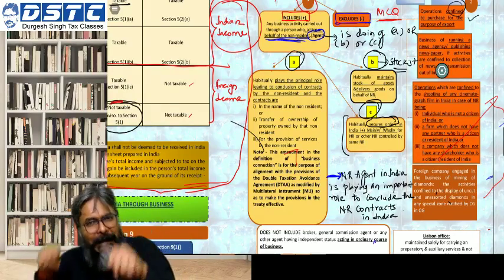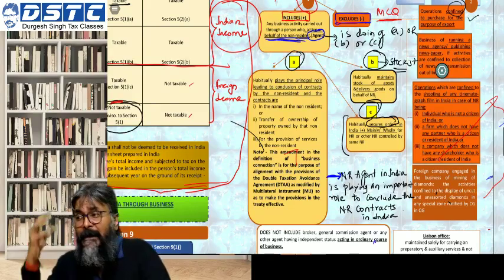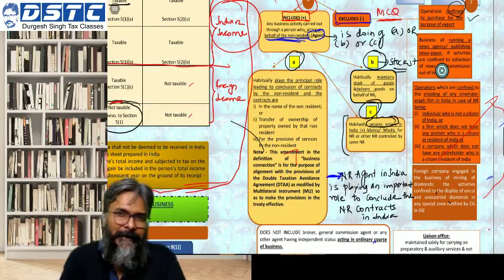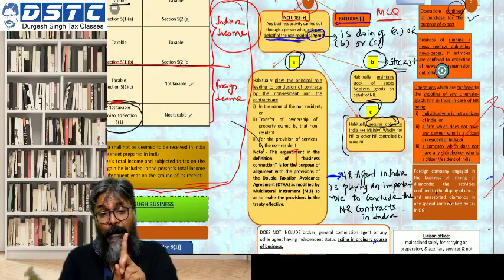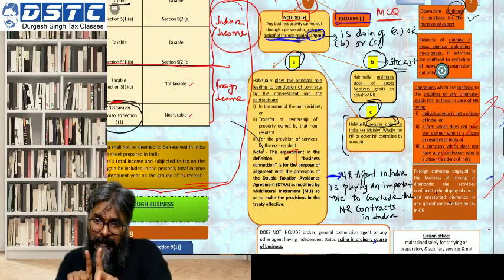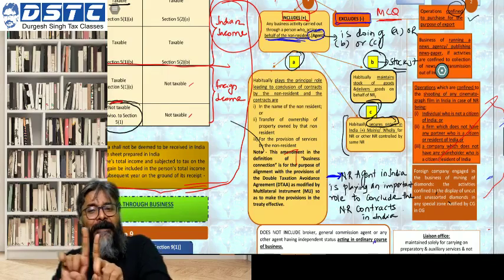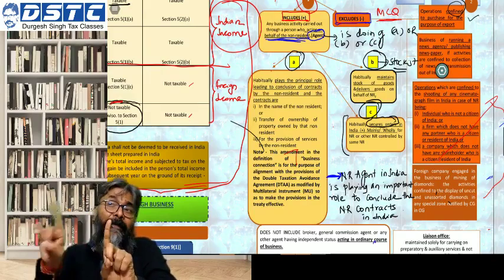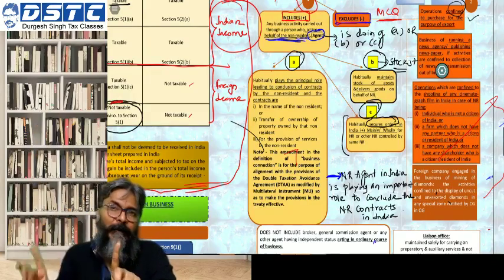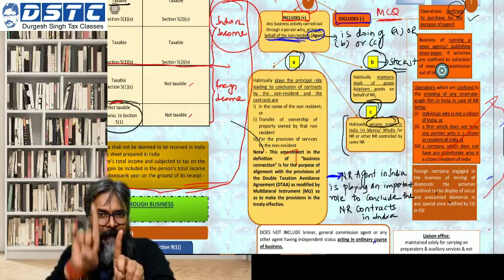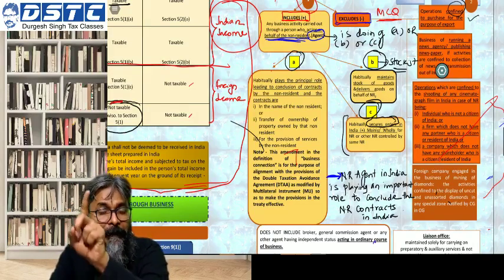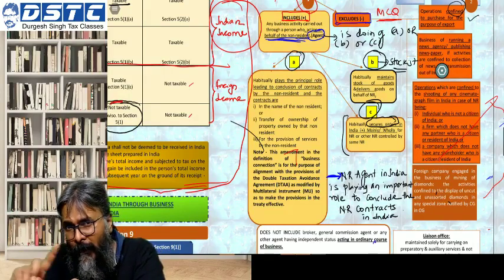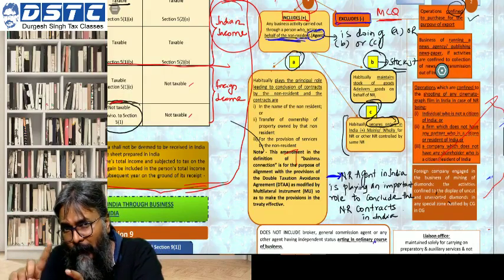Primarily, their only activity is to purchase the spices from India and export them. That's it. But if you say, no sir, they are purchasing the spices from India plus they are storing, you are adding one more activity. They are storing also in India and thereafter dispatching or exporting out of India. If you include one more activity, then the benefit of this exclusion will not be available.